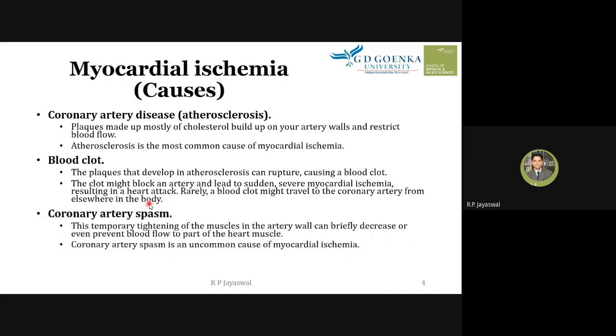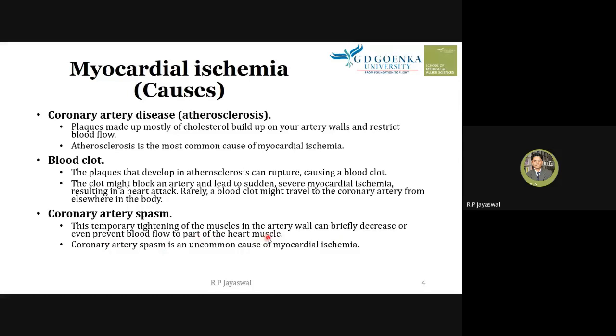Third one is a coronary artery spasm. What is the coronary artery spasm here? It is a temporary tightening of the muscles in the artery wall. The muscles of the artery wall tighten temporarily, and can briefly decrease or even prevent blood flow to part of the heart muscles.